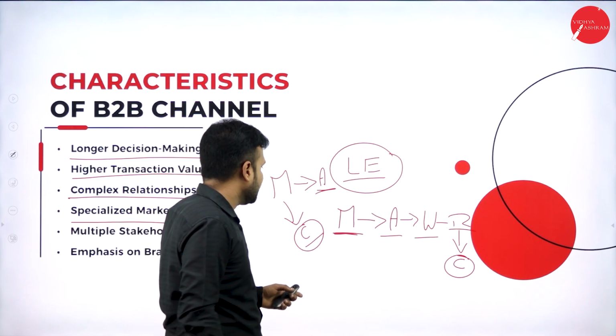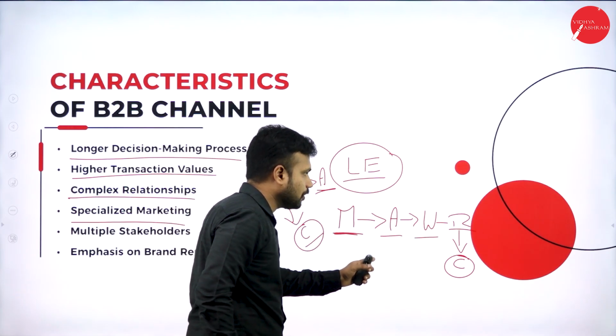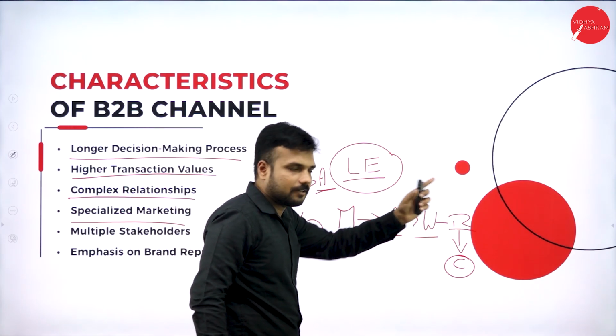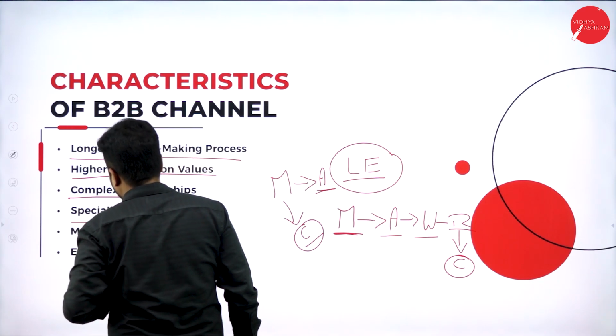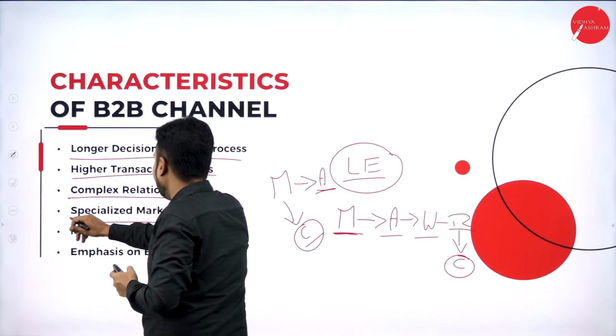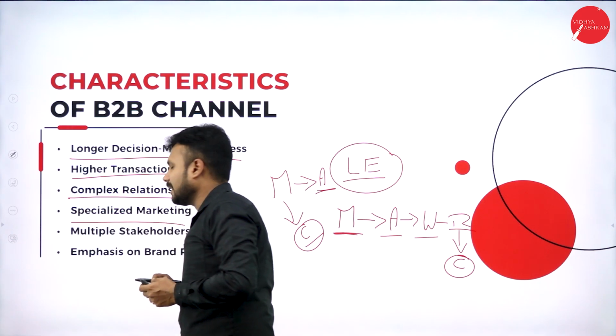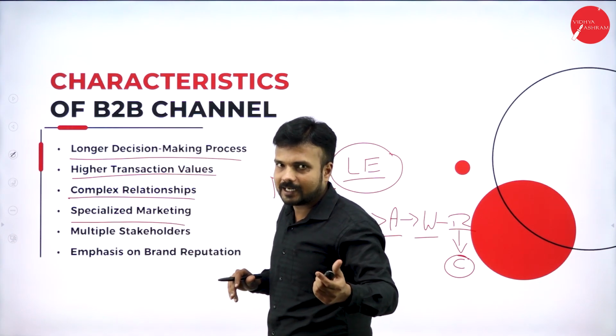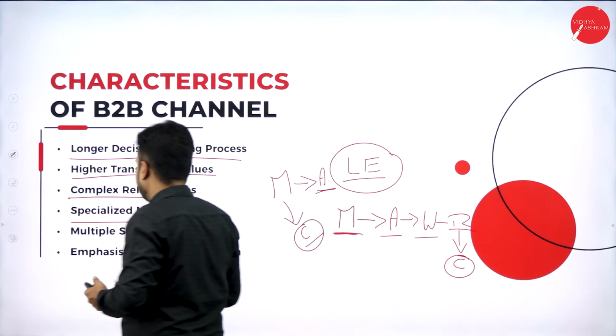Hence, we can say that it is a complicated thing to market to business people, to business intermediaries. We specify it as specialized marketing. Okay, so it is not normal marketing, it is abnormal marketing.